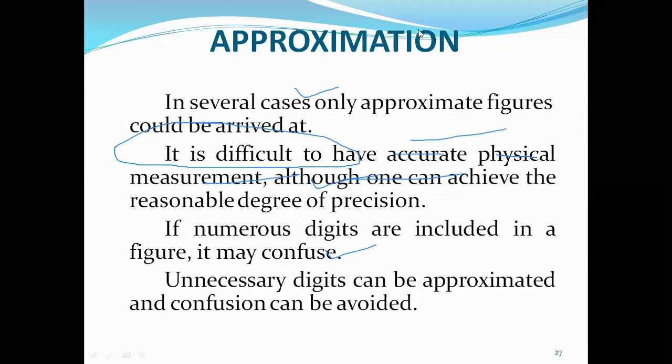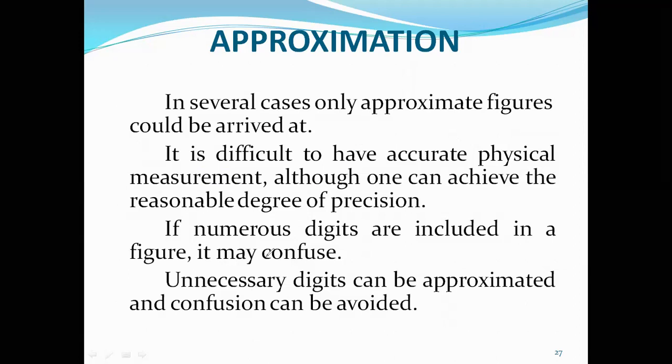So, approximation. In several cases, only approximate figures can be arrived at. It is not possible to find out exact figures. It is difficult to have accurate physical measurement, although one can achieve a reasonable degree of precision in measurement. If numerous digits are included in a figure, it may confuse. So what we are going to do is approximate the value. Unnecessary digits can be approximated and confusion can be avoided.